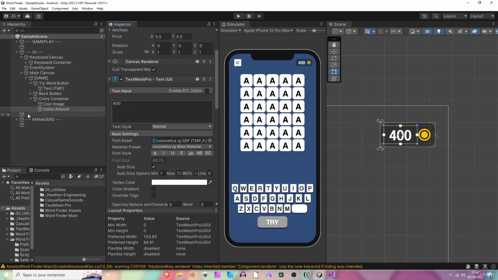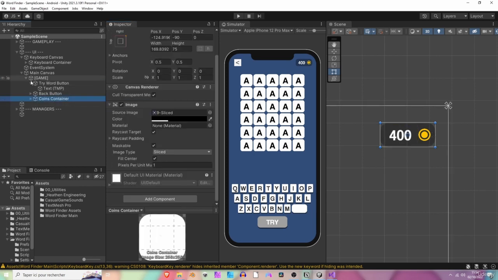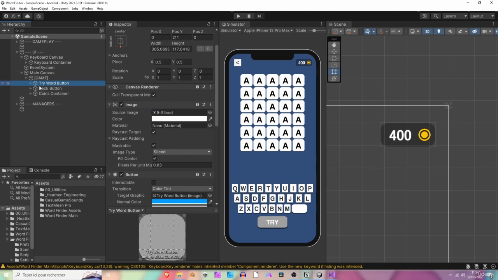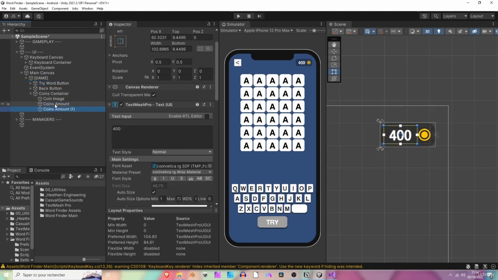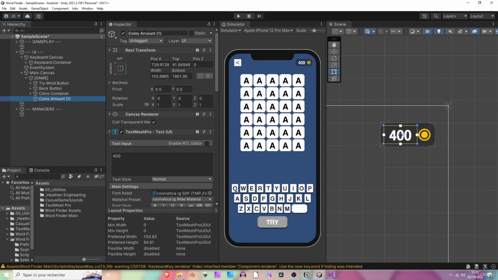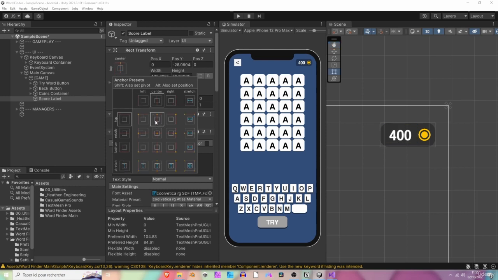Cool. After that, we can add maybe 2 more things, or yeah, let's add the score. We will add the hints buttons later on. So let's add the coins text. We can duplicate the coins amount text right here and drop it above under the game object. We can call it score label, like so, and dock it to the top of the screen.